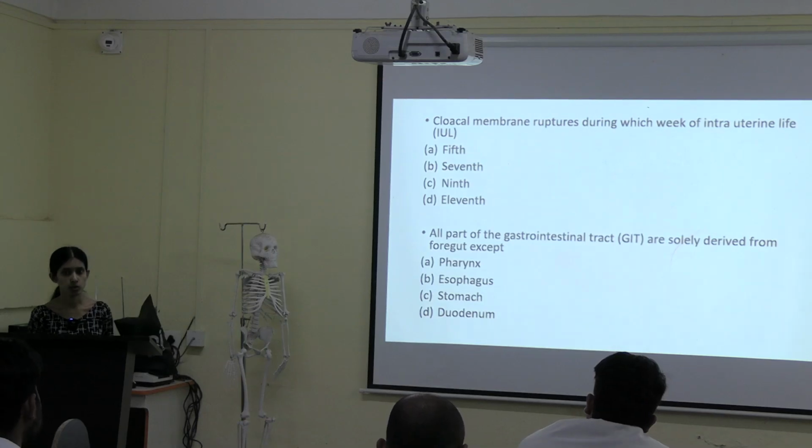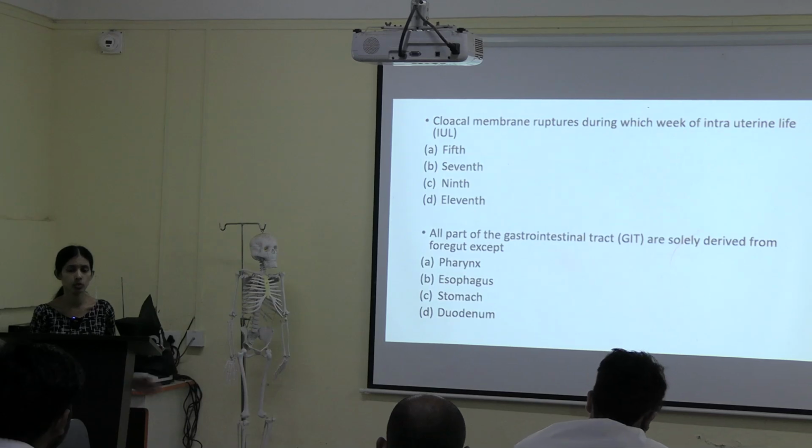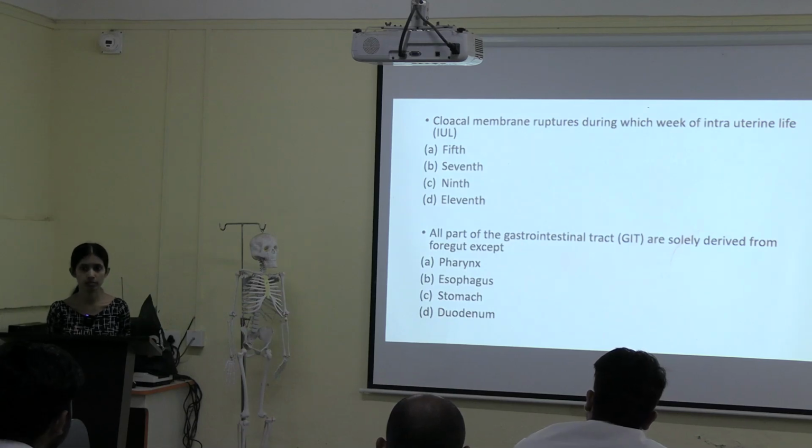Yes or no? So between that cloaca and the proctodium we have a membrane called cloacal membrane. During the development process, either it will rupture or disappears. That will help in the communication or connection between your cloaca and the proctodium. The upper part will develop from the cloaca and the lower part of anal canal is going to develop from the proctodium. So tell me in which week the rupture is taking place.